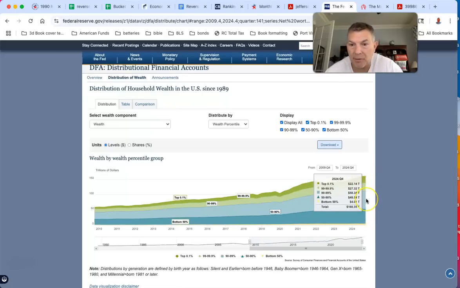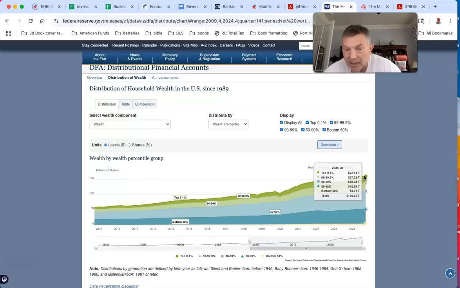Well above half. So you can see the top 10% have, I can't even see that much, I need my glasses. It's 58 million for the top 10%, 27 million for the top 1%, and then 0.2. So, I mean, that's how much? 58, about 100. They have above a half of the total wealth in the United States.